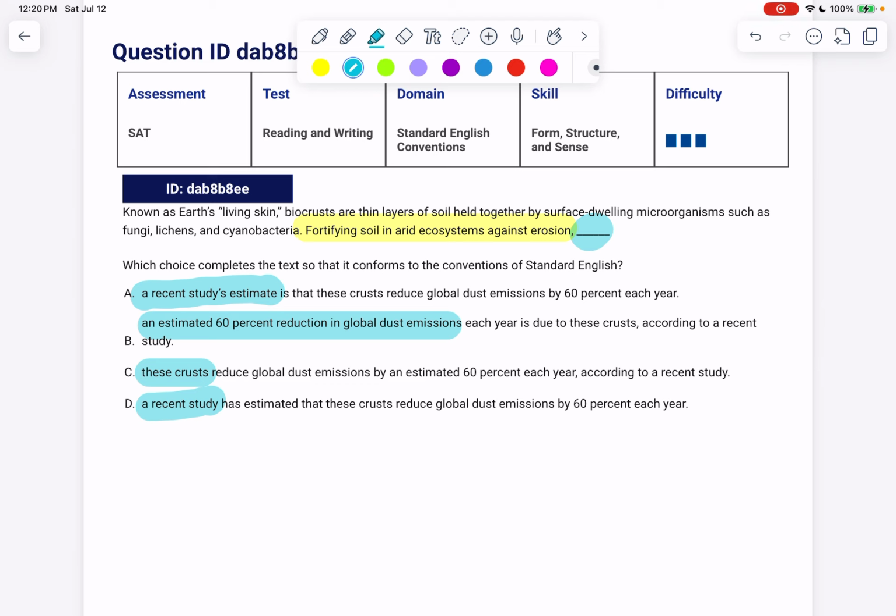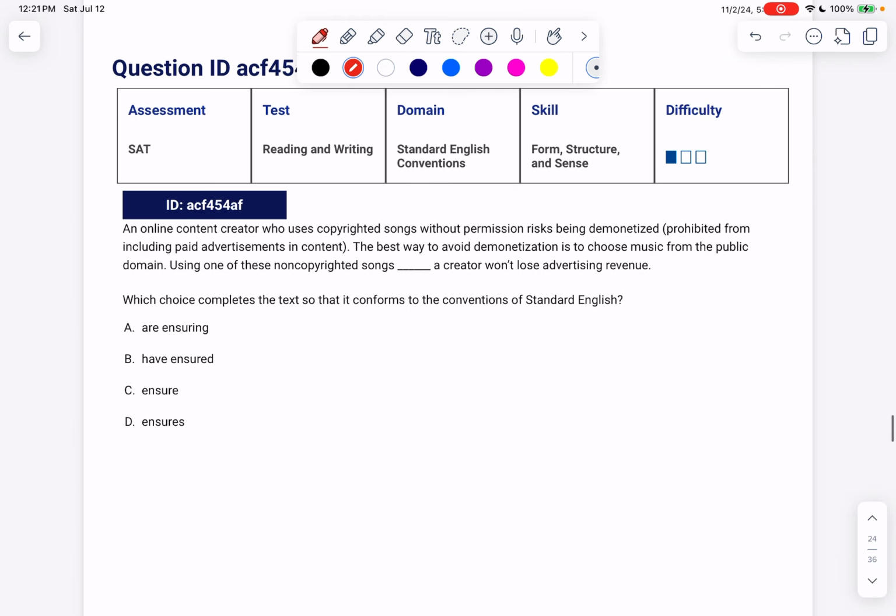could fortify against erosion. I'm thinking it's probably these crusts we were talking about, that are thin layers of soil held together by surface-dwelling microorganisms, that are fortifying the soil in arid ecosystems. That's the one that makes the most sense. All right, let's take a look at this one here.